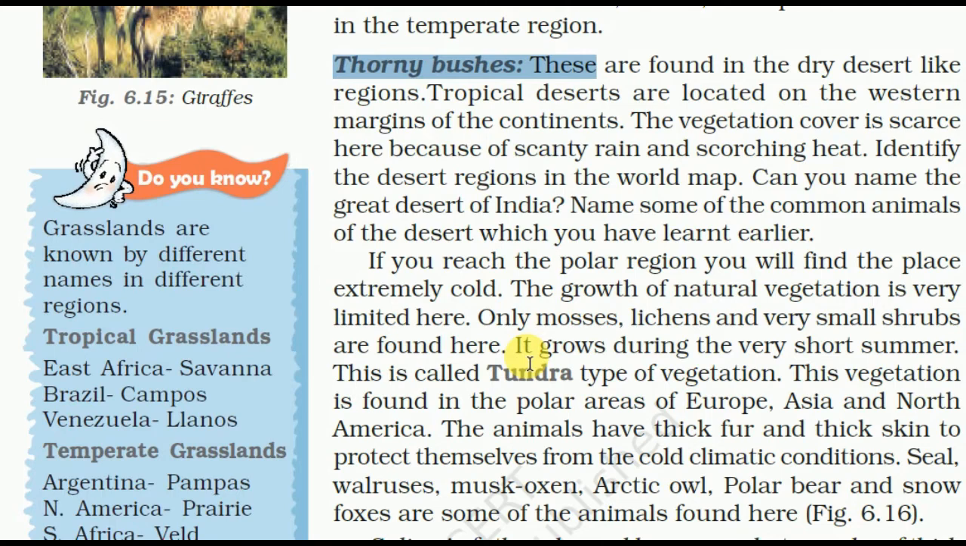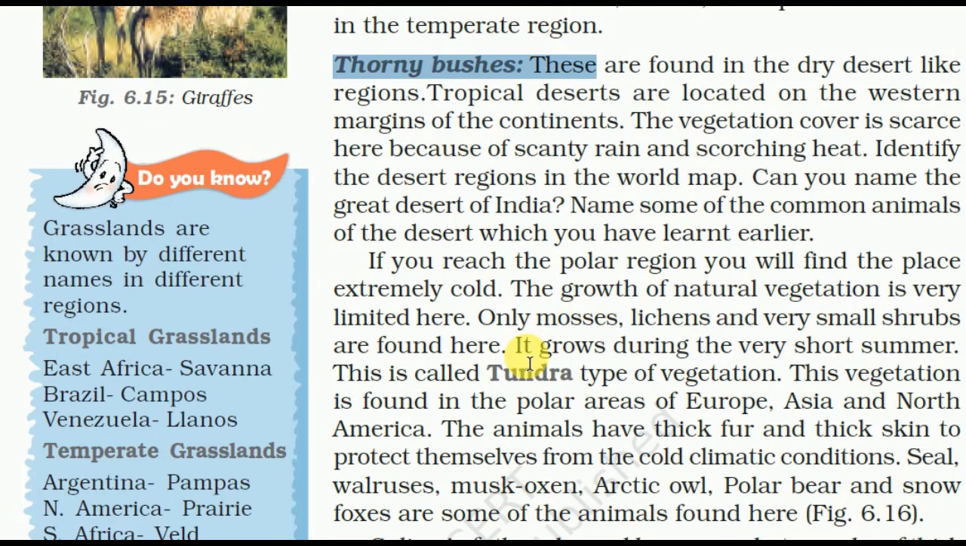Identify the desert region in the world map. Can you name the great desert of India? That is Thar. Name some of the common animals of the desert which you have learned earlier. Animals like camels are found in the desert.